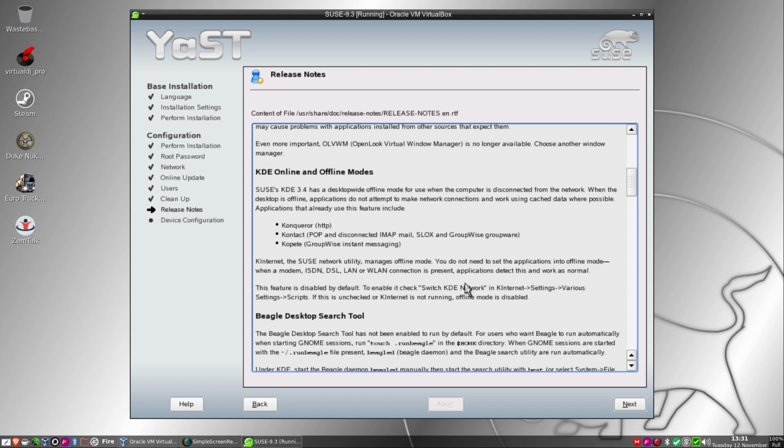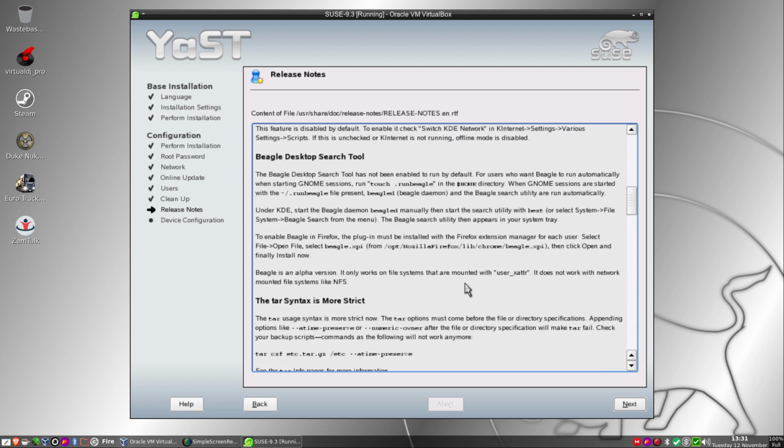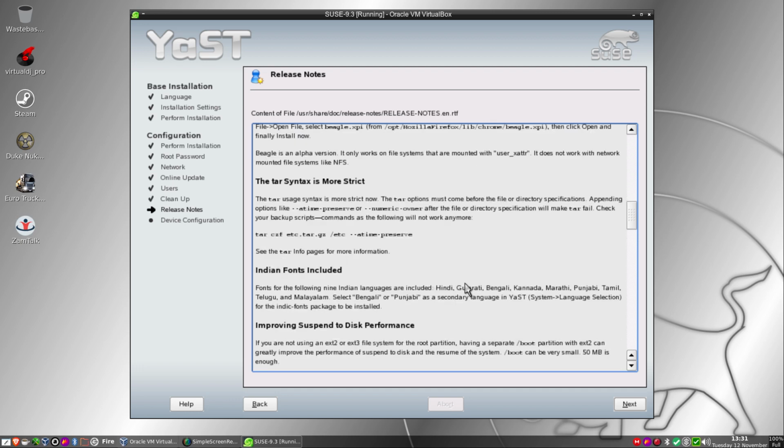KDE online and offline, Kopete, Beagle desktop search tool, run Beagle if file is present, Beagle daemon, run automatically for those with GNOME. So we're happy with that, or at least I am.